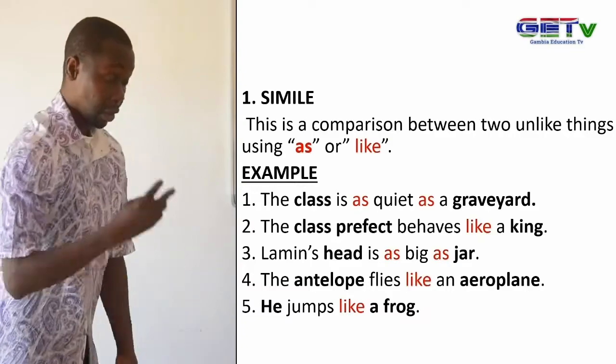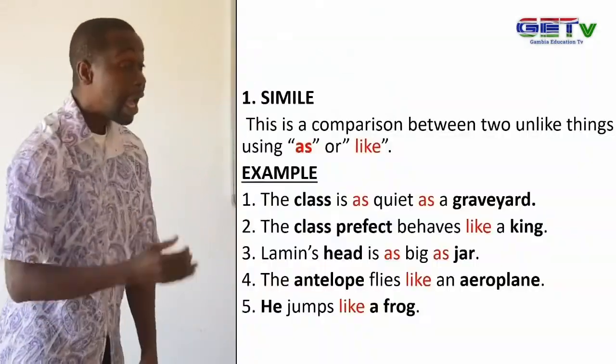So when we compare the antelope and the aeroplane as two unlike terms, simile is used. We will look at our last example on the simile, which is, he jumps like a frog.